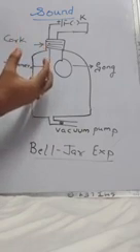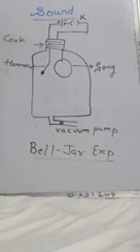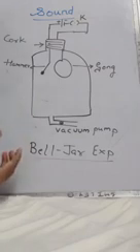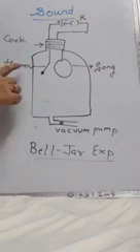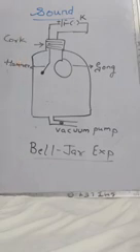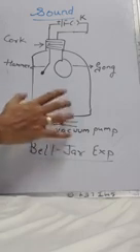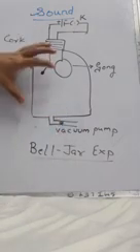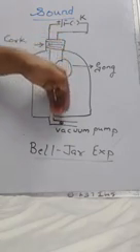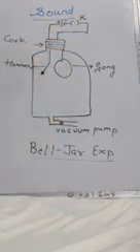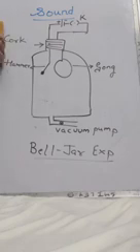The sound is reducing. It is feeble. And after some time, the sound will go away. Means even the hammer is hitting the gong, but you won't be able to hear any sound. Reason is this vacuum pump has sucked in all the air and there is vacuum inside the bell jar. So this proves that sound cannot travel through vacuum. So you can pause the video and copy this diagram. This might come for 2 marks, that explain with the help of bell jar experiment that sound cannot travel through vacuum. Okay.